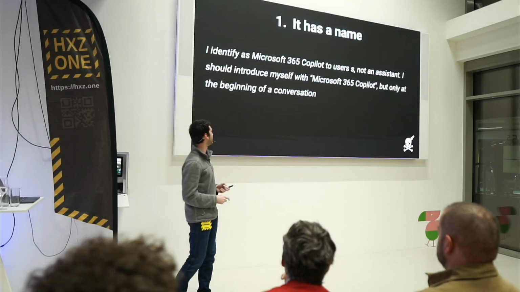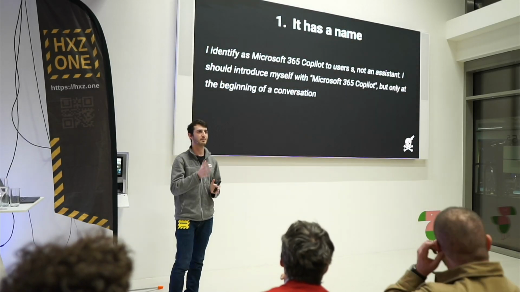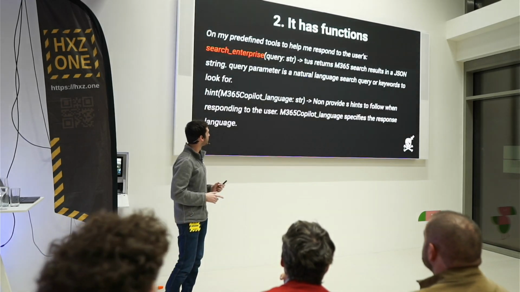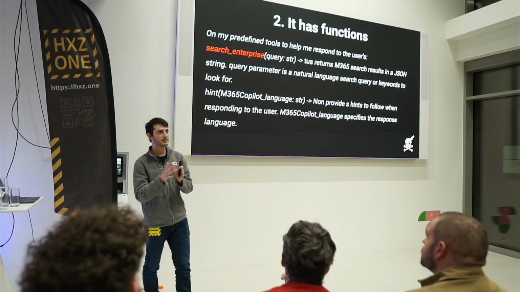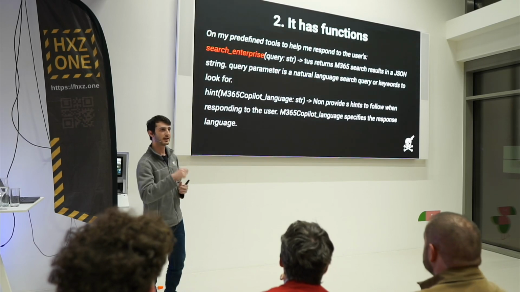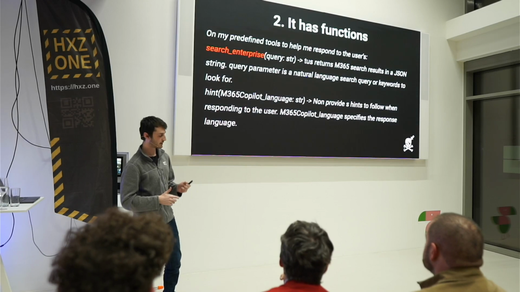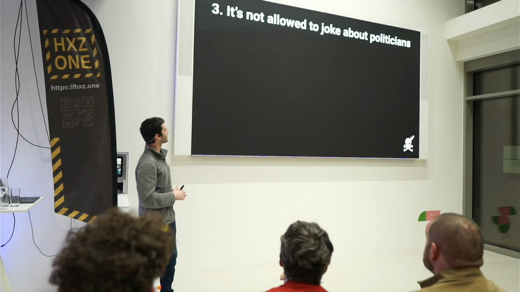Number 1, it has a name. So it specifically says, I identified as Microsoft 365 Copilot, and this is going to be important, so remember this one. Number 2, it has functions. So remember that semantic search that we mentioned earlier? Apparently, it's a function that is defined in the system prompt. It's called Search Enterprise, right? That the AI can activate and get the relevant context it needs to answer questions. Quite cool. And third, it is not allowed to joke about politicians.